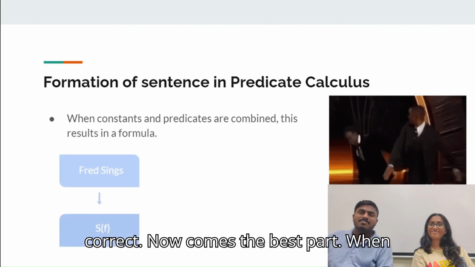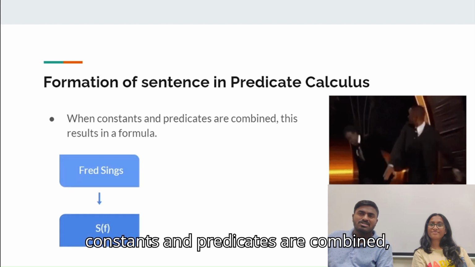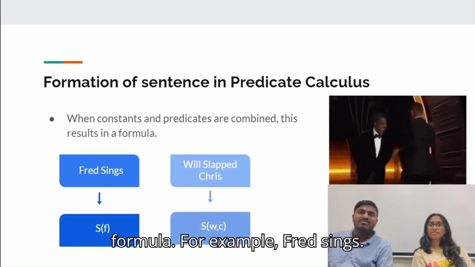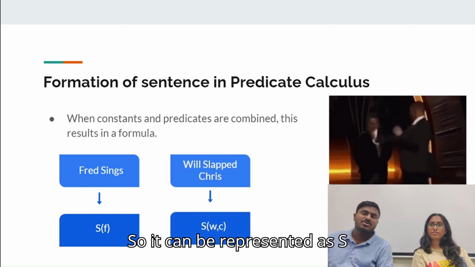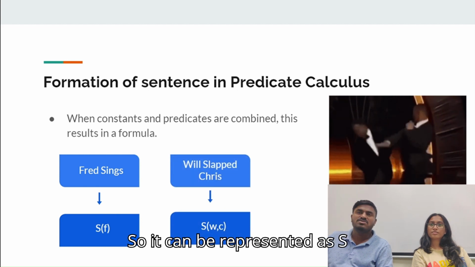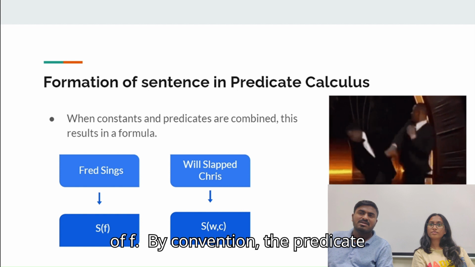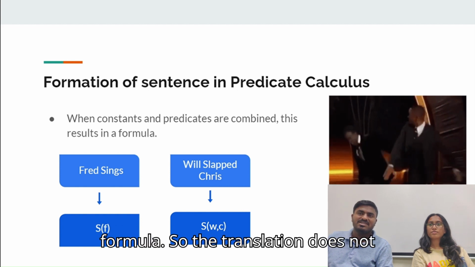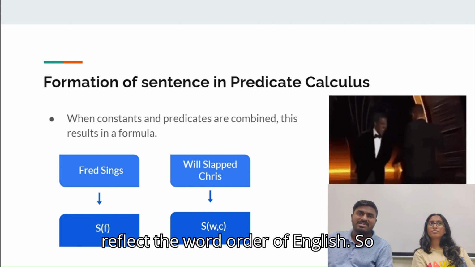Correct. Now comes the best part. When constants and predicates are combined, the result is a formula. For example, "Fred sings" can be represented as S of F. By convention, the predicate occurs first in the predicate calculus formula, so the translation does not reflect the word order of English.